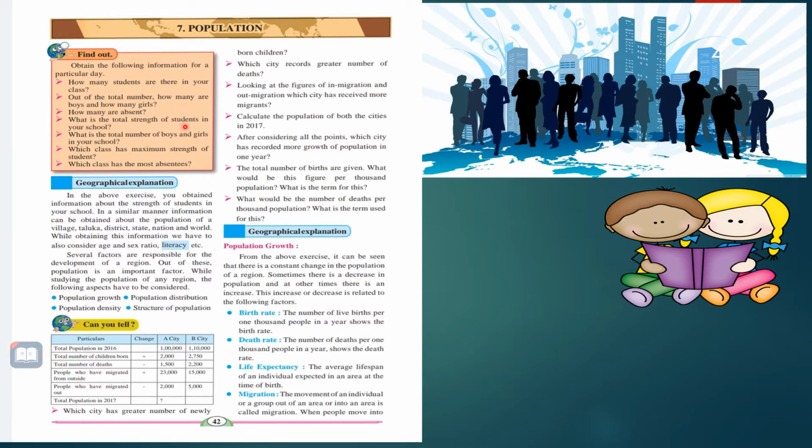Open your page number 42. There is one activity, but we will start from this passage. There is one activity, geographical explanation. In a similar manner, information can be obtained about the population of a village, taluka, district, state, nation, and world. While obtaining this information, we have to also consider age, sex ratio, literacy, etc.